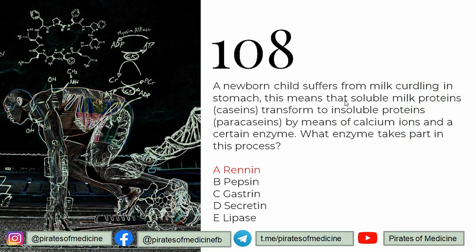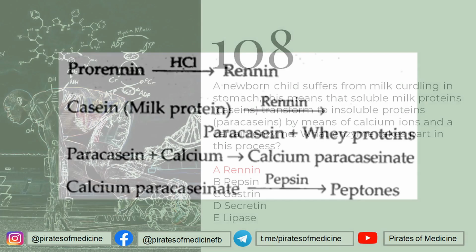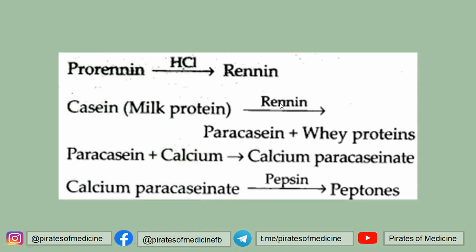108 is that a newborn child suffers from milk curdling in the stomach. This means that the soluble milk proteins, caseins, transform into insoluble proteins, paracaseins, by means of calcium ions and a certain enzyme. What enzyme takes part in this process? So for this process, we have the enzyme renin.